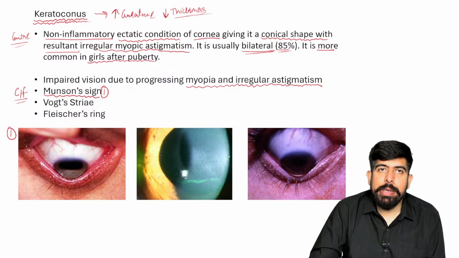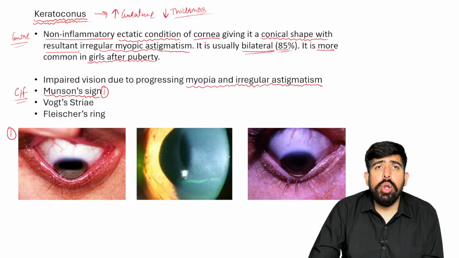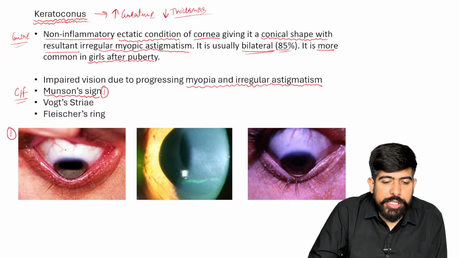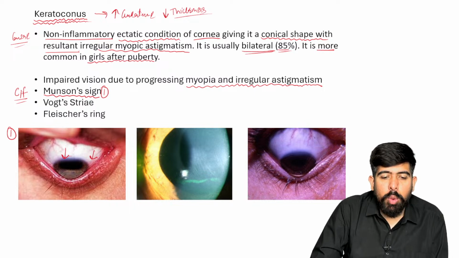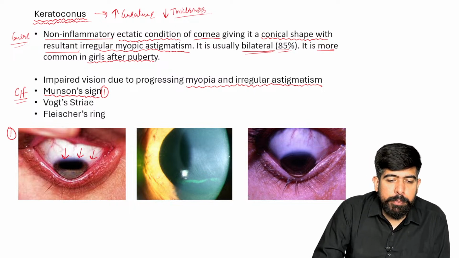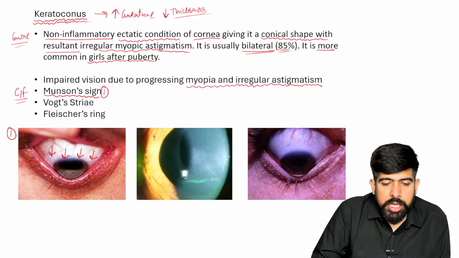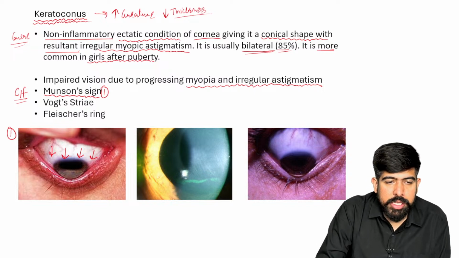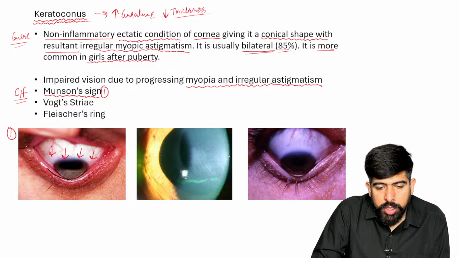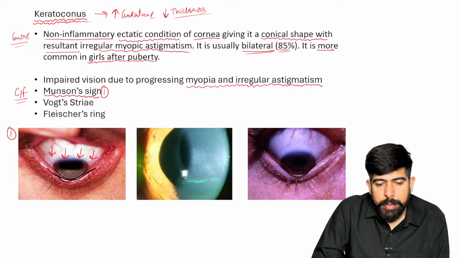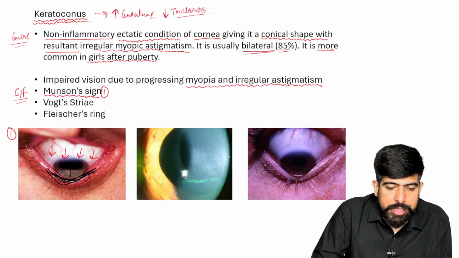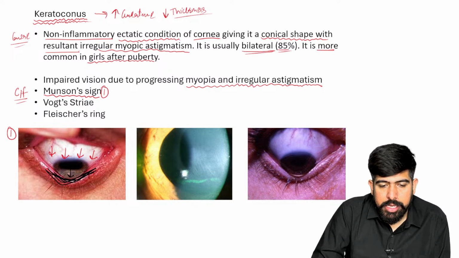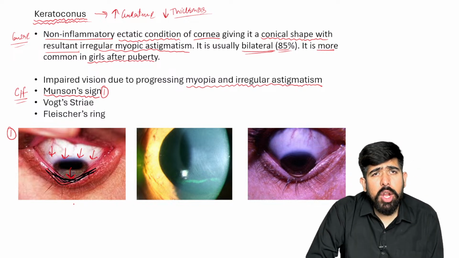On the patient looking downward, you can see here there is a depression over the lower lid. Can you see this? The cornea is going to depress your lower eyelid.